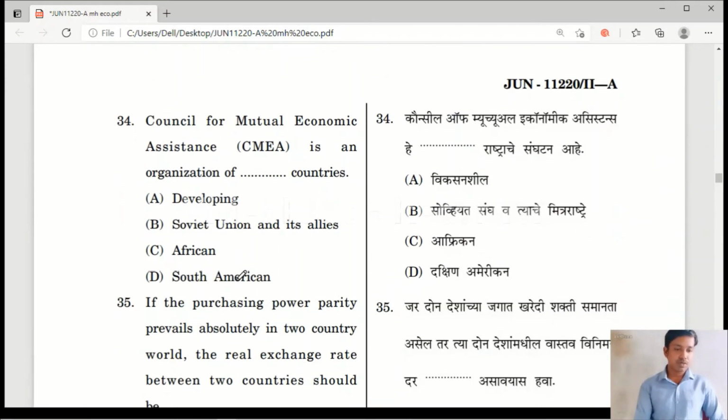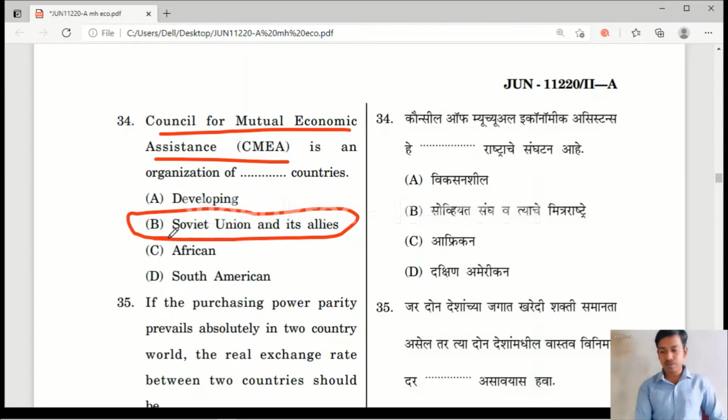Question number 34. Council of Mutual Economic Assistance, CMEA, is an organization of dash countries. Option A, developing; option B, Soviet Union and its allies; option C, African; option D, South American. Here the right answer is option B. CMEA, the Council for Mutual Economic Assistance, is an organization of the Soviet Union and its allies.